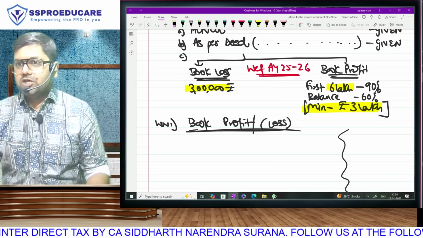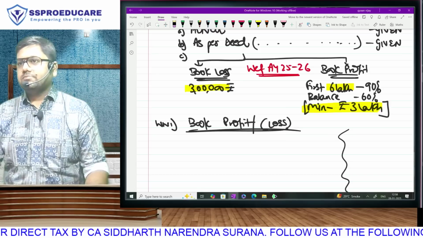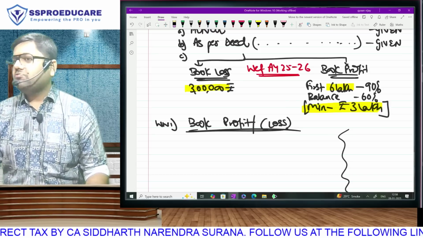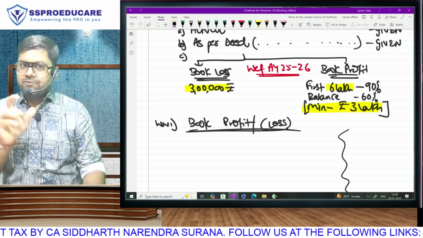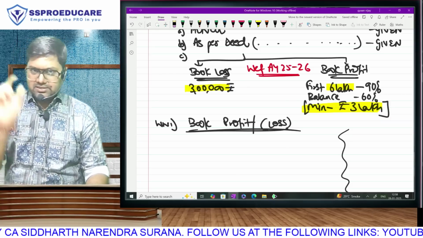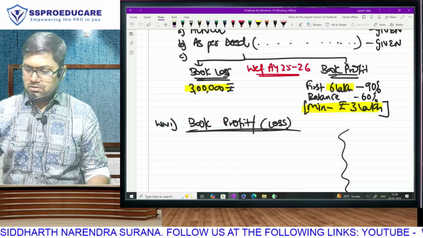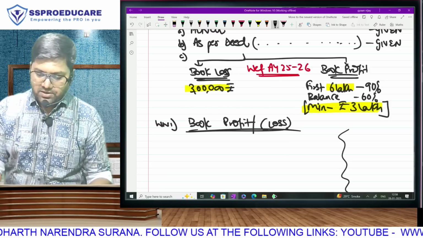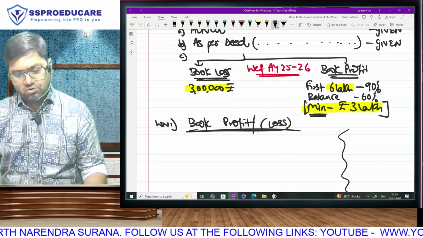You understand? So in case of book loss, 3 lakh. In case of book profit, first 6 lakh 90, balance 60. This amount cannot be less than 3 lakh, because this is minimum of 3 lakh which we are allowing on the loss side also.